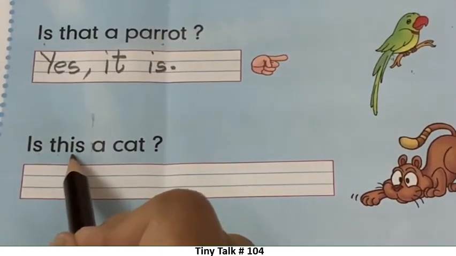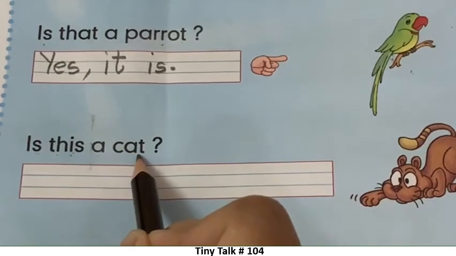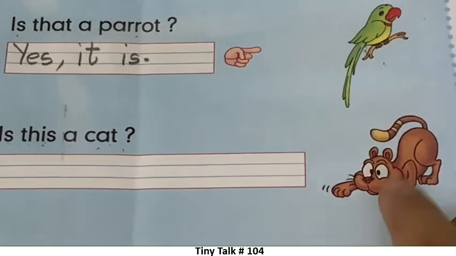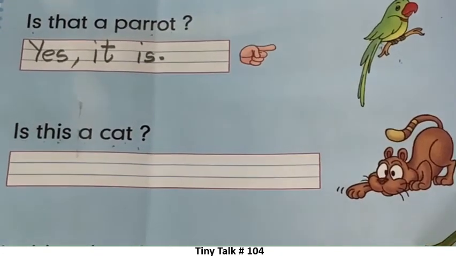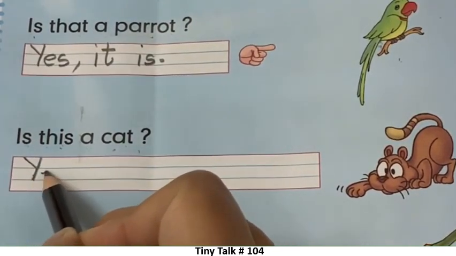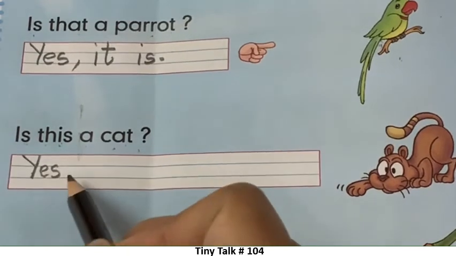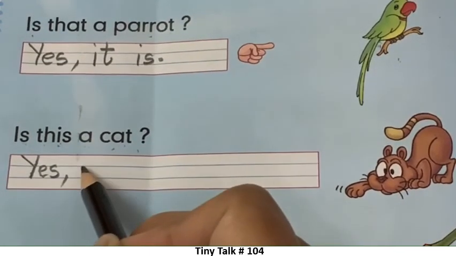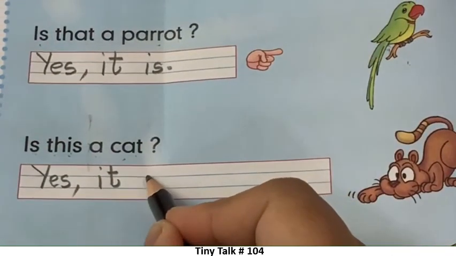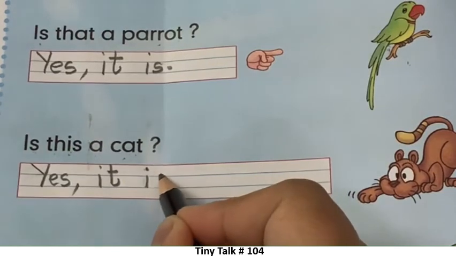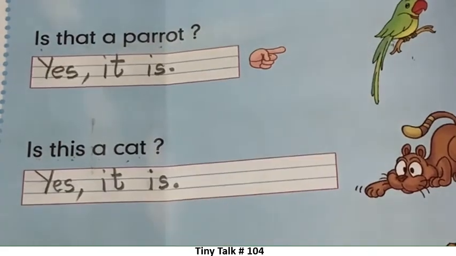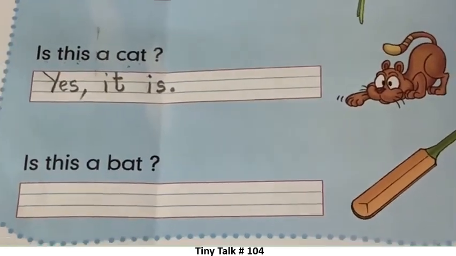Okay, next one. Is this a cat? Now question mark. Is this a cat? Yes, children. Is this a cat? Yes, it is. Come on, write yes. Y-E-S. Yes. Yes means haan. Comma and then write it. Then is. Give one finger gap and then write is, full stop. Yes, it is.